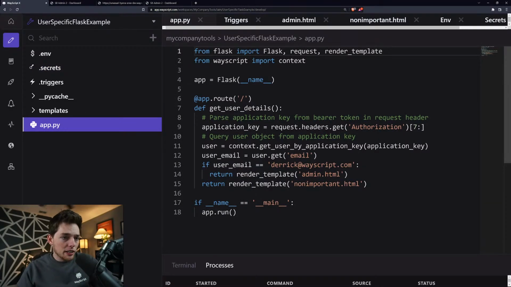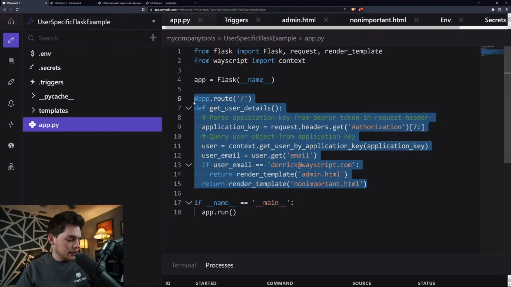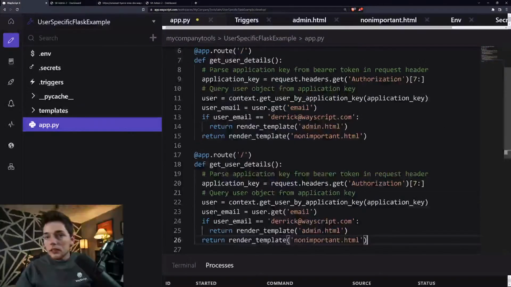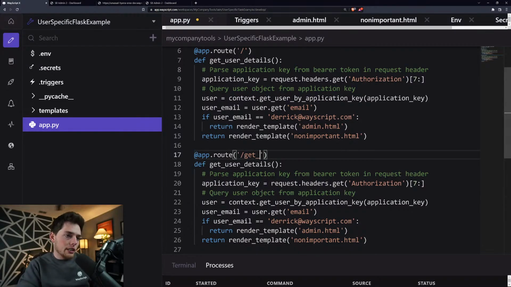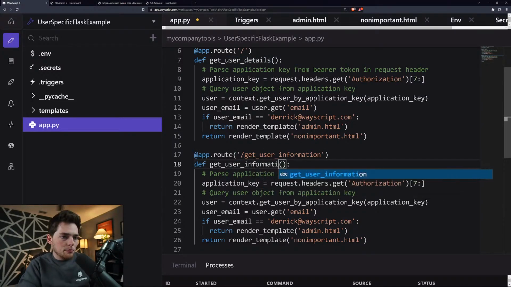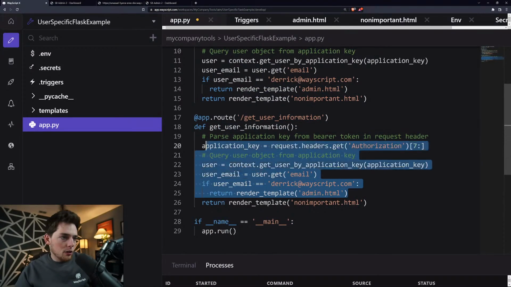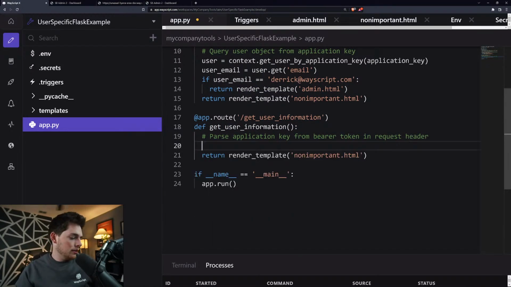So let's create another route. We will say in our Flask application, we will add a route in. In our route, let's say that we have some call called get user information, and we'll say get user information as our function. We'll put a lot of comments in, so it looks like we're coding a whole lot.